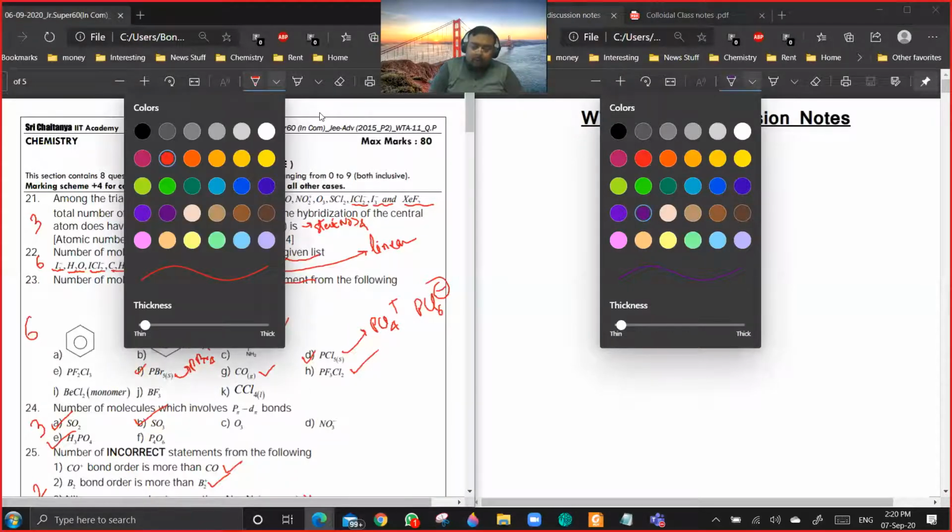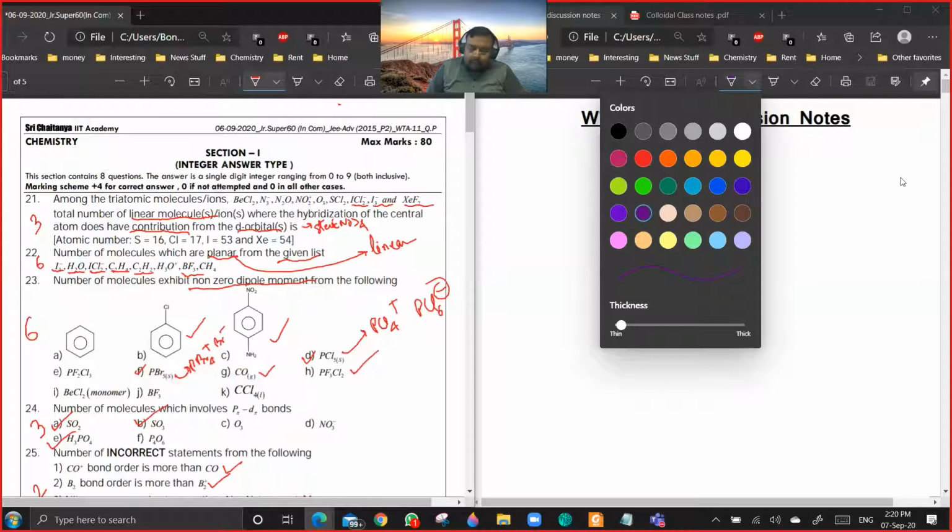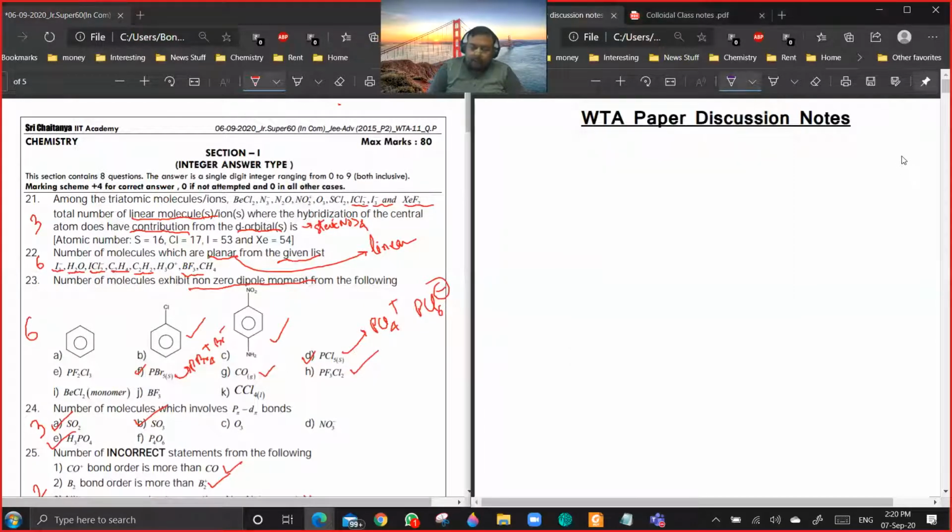Yes, which one? 21. Okay, it is saying triatomic ions. So I think everything which is given here is triatomic only.